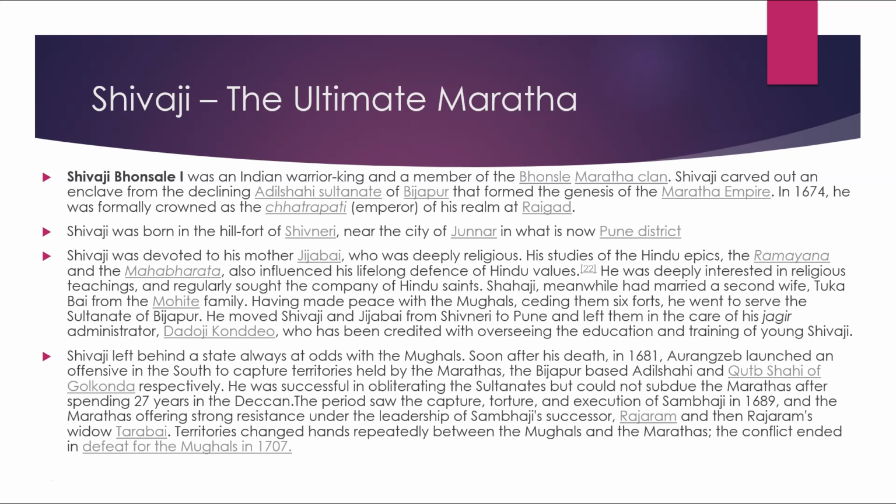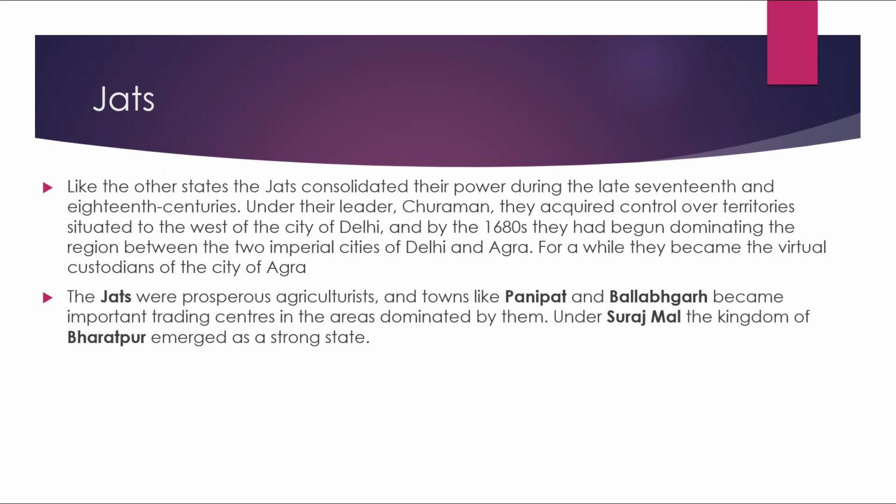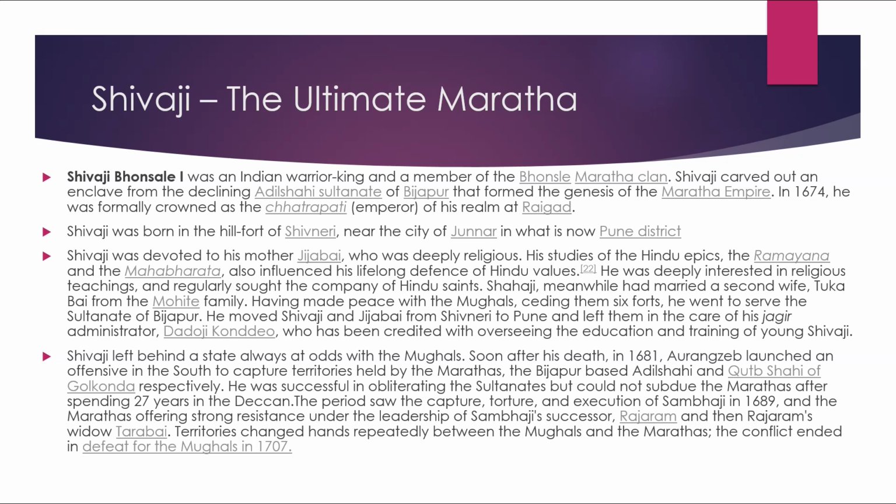Shivaji left behind a state always at odds with the Mughals. Soon after his death in 1681, Aurangzeb launched an offensive in the south to capture territories held by the Marathas, the Bijapur-based Adil Shahi and the Qutub Shahi of Golconda respectively. He was successful in obliterating the sultanates but could not subdue the Marathas after spending 27 years in the Deccan.